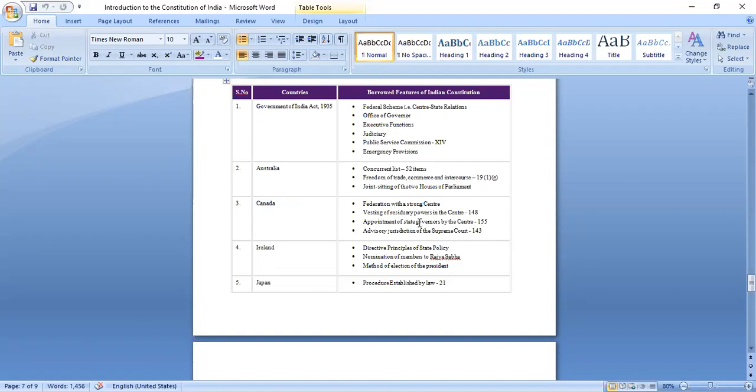Similarly, vesting of residuary powers in the center, appointment of state governors by the center, and advisory jurisdiction of the Supreme Court. So all of these features are borrowed from the Constitution of Canada. Now we'll start with the remaining parts.